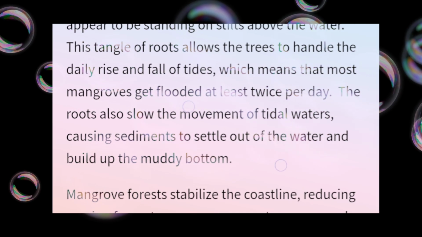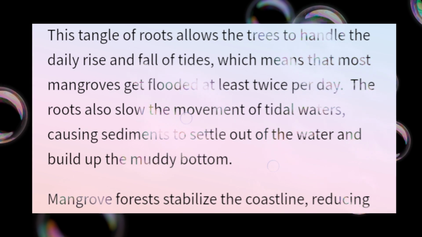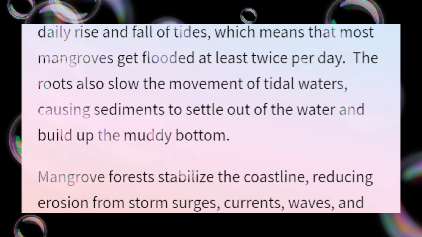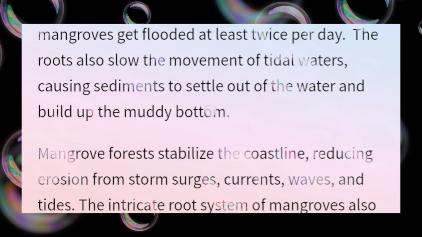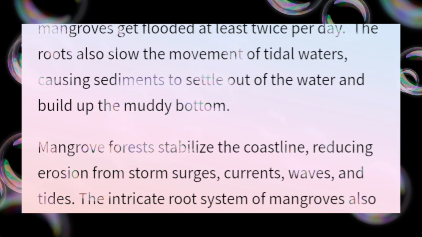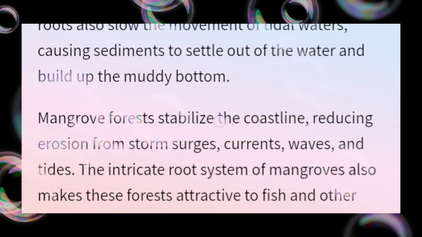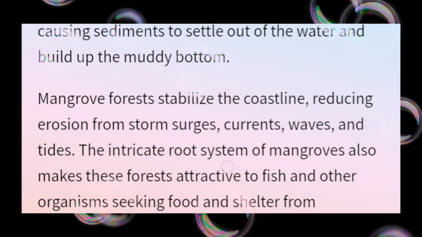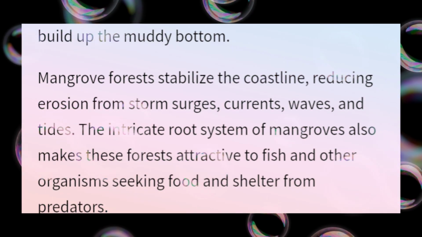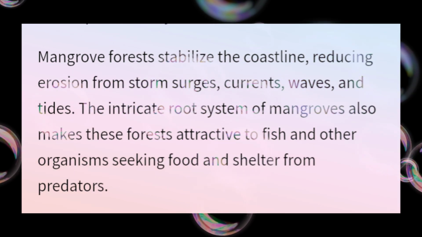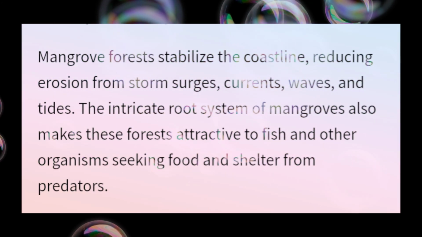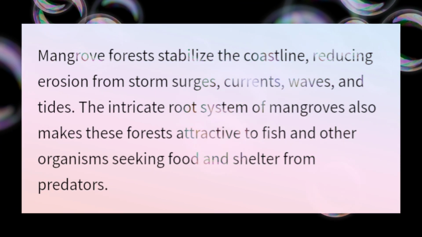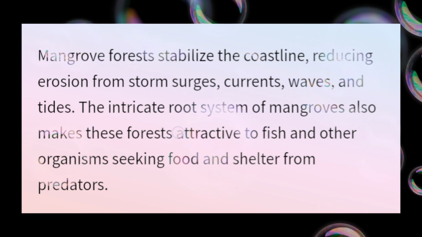These tangled roots allow the trees to handle the daily rise and fall of tides, which means that most mangroves get flooded at least twice per day. The roots also slow the movement of tidal waters, causing sediments to settle out of the water and build up the muddy bottom. Mangrove forests stabilize the coastline, reducing erosion from storm surges, currents, waves, and tides. The intricate root system also makes these forests attractive to fish and other organisms seeking food and shelter from predators.